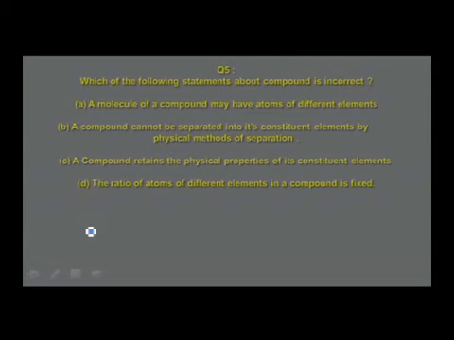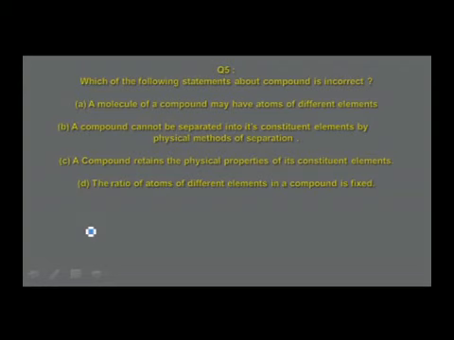Now, these are the different options given for the question asked above. What is it that you find? Options A, B and D are found to be properties of the compound, whereas option C, if you look at it very carefully, says a compound retains the physical properties of its constituent elements. It is absolutely wrong.